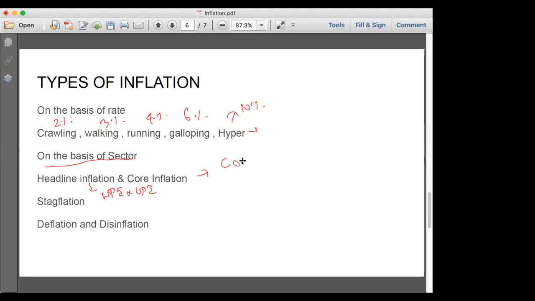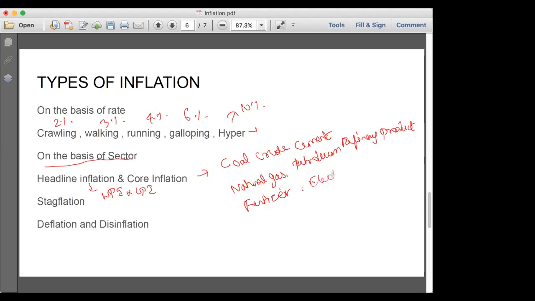So we can say it is coal, crude, cement, then comes natural gas, then petroleum refinery product, we will have fertilizer, and then we have electricity.